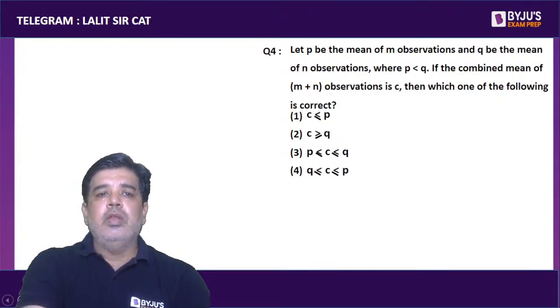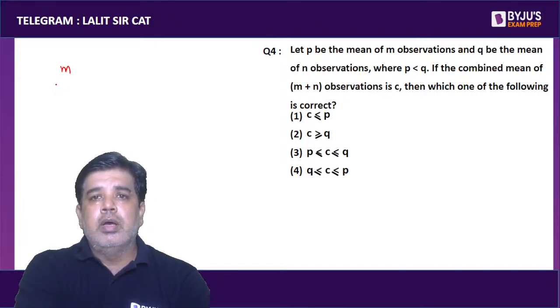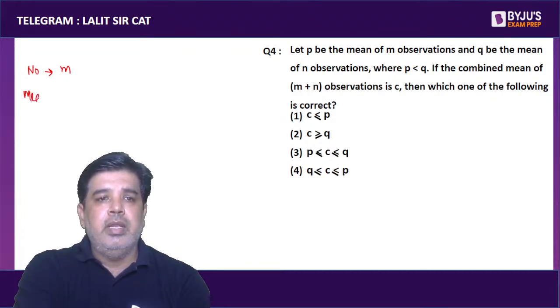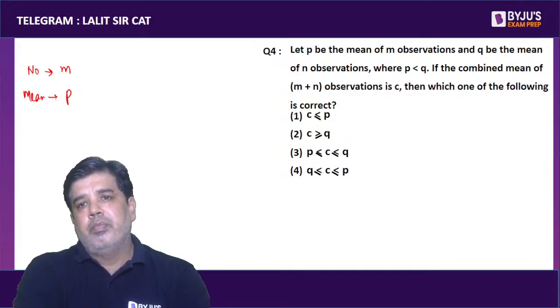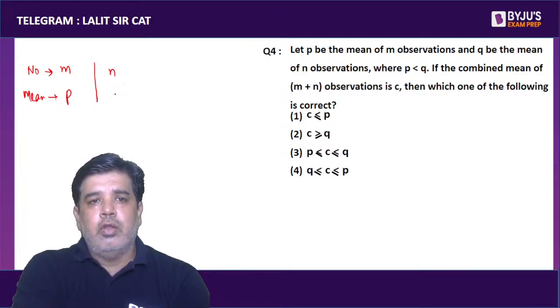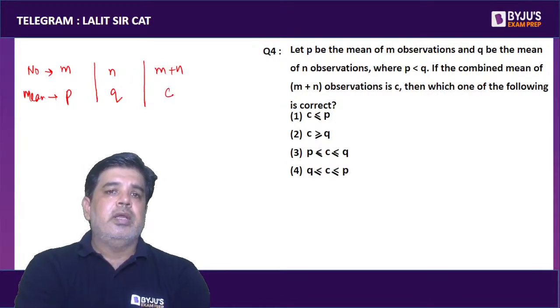If P is the mean of M observations, and Q is the mean of N observations, with P less than Q, then what is the combined mean of M plus N observations?